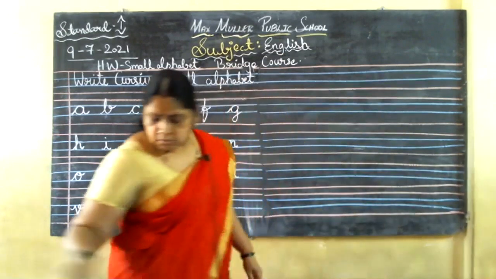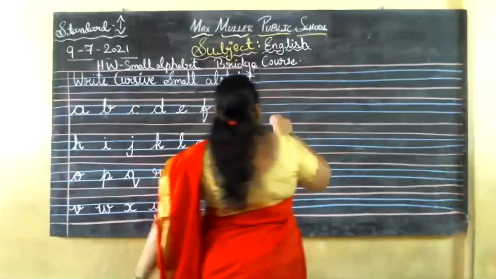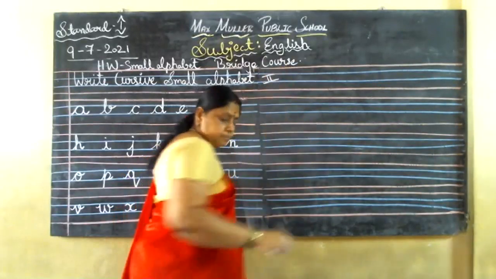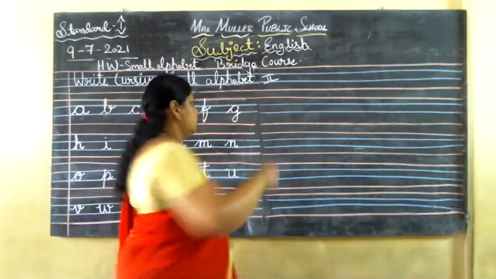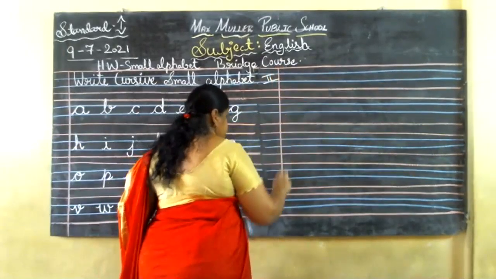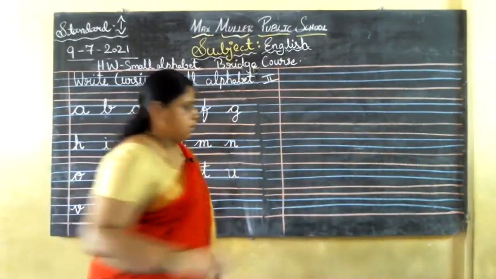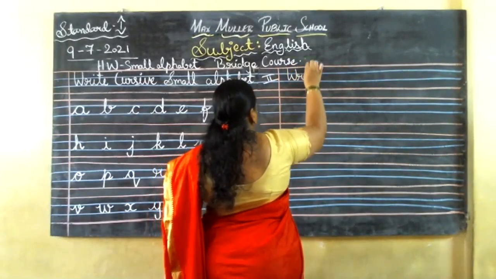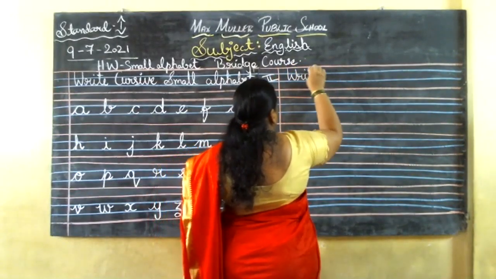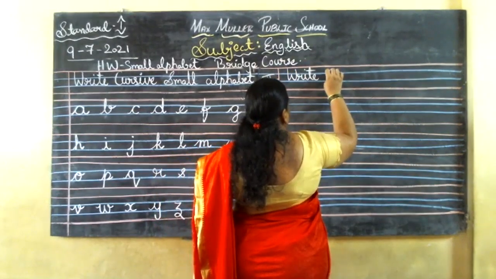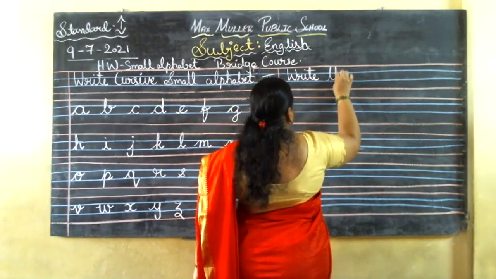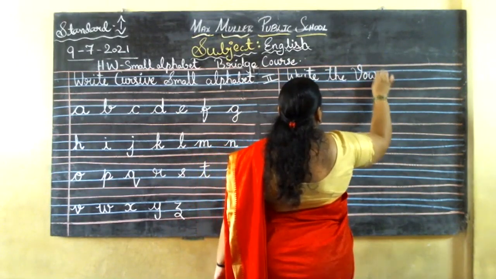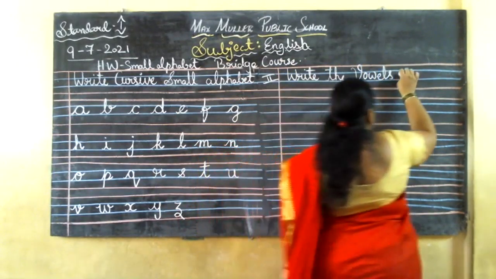Yes. So now we are starting with the new main, that is the second main. Write the vowels.